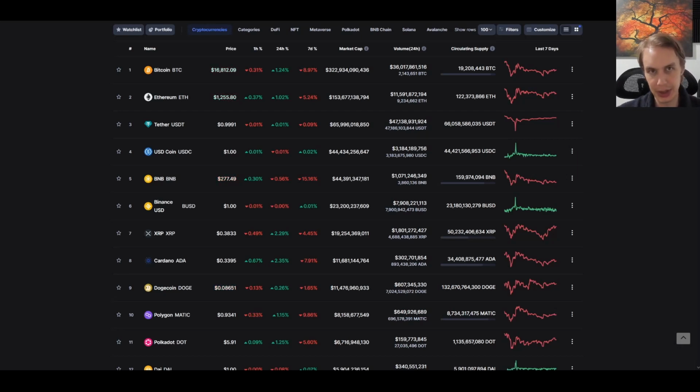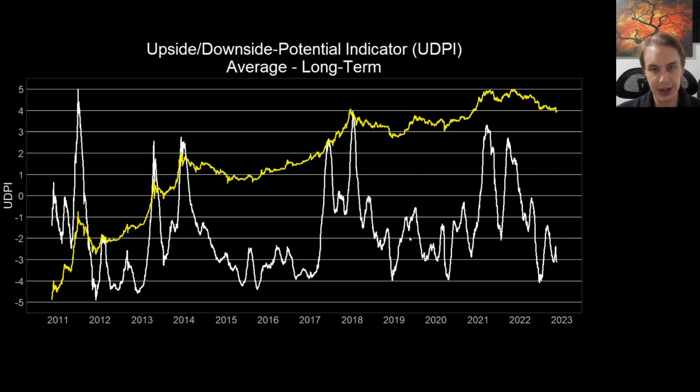So the first thing I want to talk about in this context of altcoins is risk. And to do that, I want to pull up this version of the UDPI that I've introduced before. This is the average UDPI across all the assets that we track. Most of that's going to be altcoins, but Bitcoin is included in this as well as Ethereum. Now I put the Bitcoin price in the background here just so we can see where things are happening in the market cycle. Most people are familiar with the Bitcoin price and when things happen, so that's just there for background.